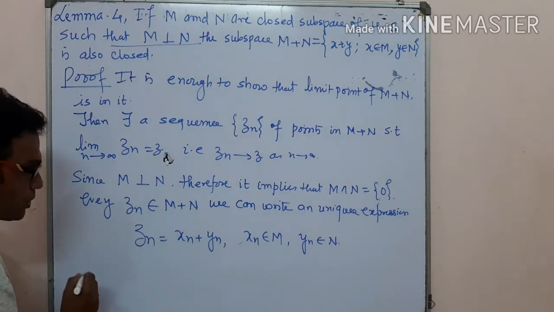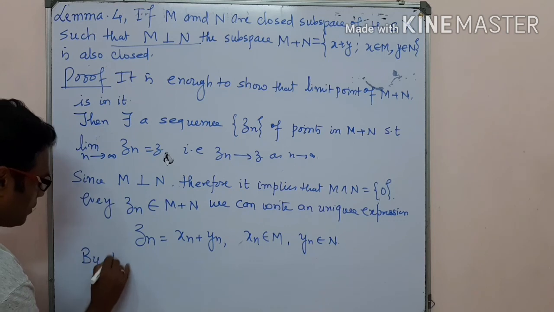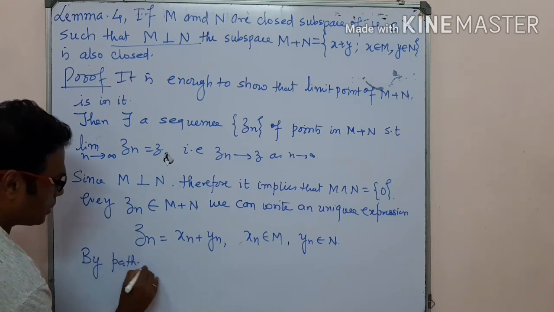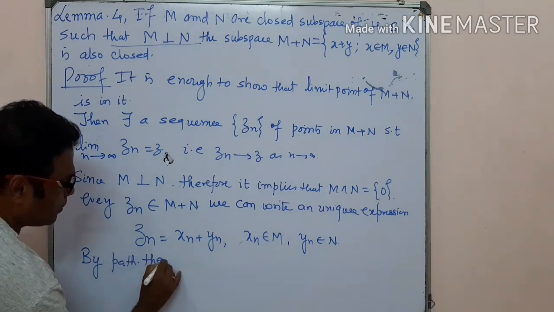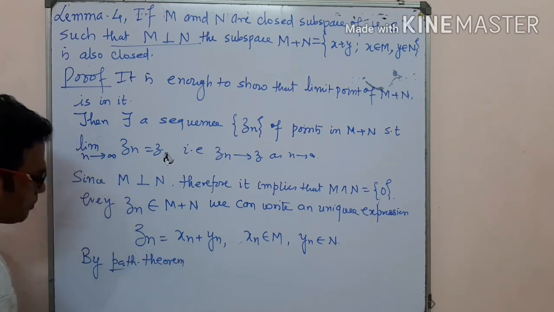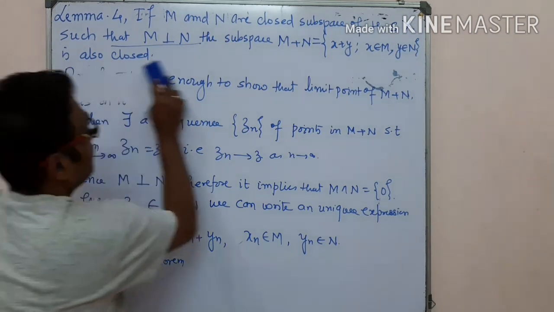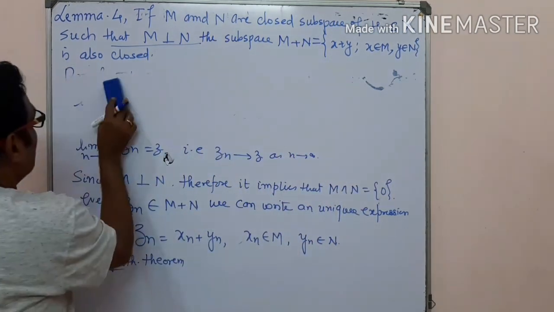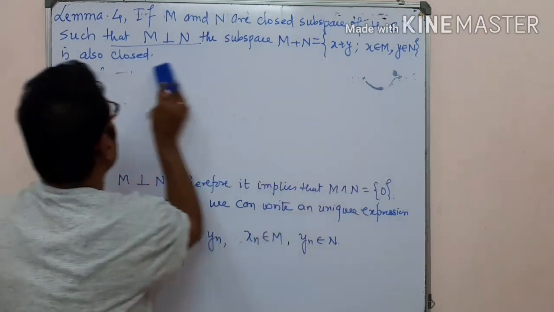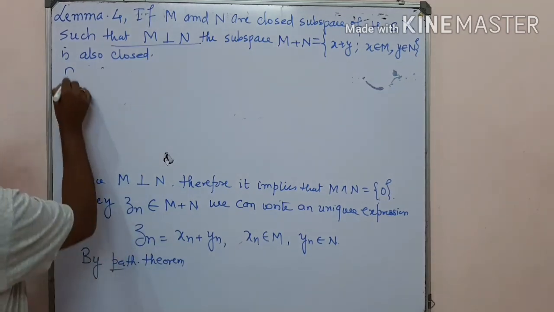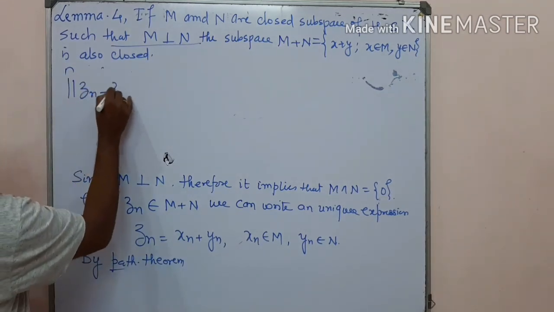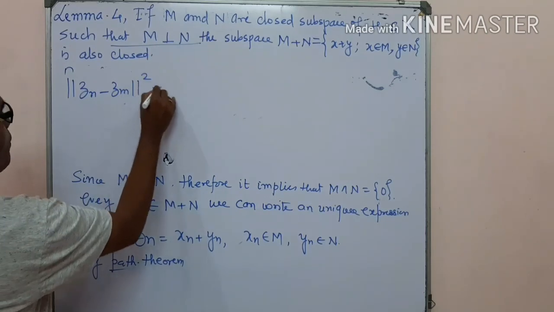Now by the Pythagoras theorem, we calculate this term, the norm of Zn minus Zm whole squared.